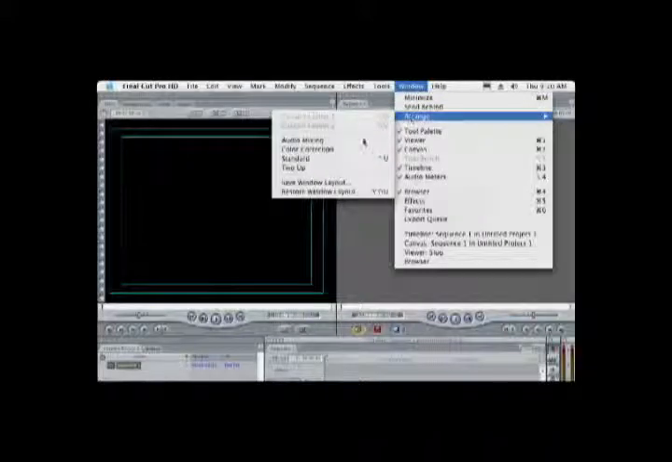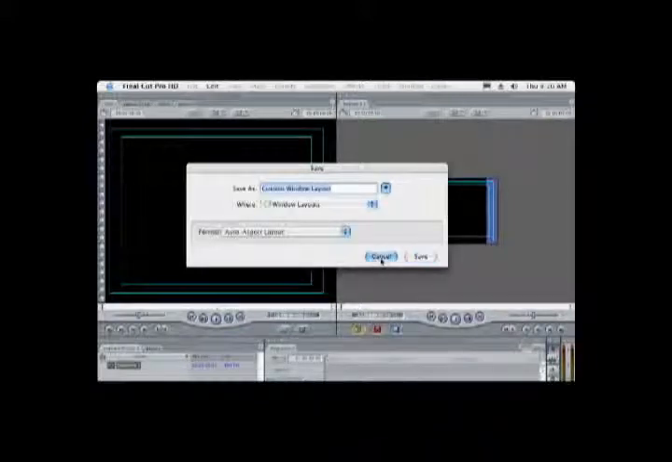Eventually, you'll probably find that you will have different setups for different projects or even different editing techniques. You can save these different formations simply by going to Window, then Arrange, and then selecting the Save Window Layout option. Final Cut comes with a number of its own pre-made window setups as well. Feel free to play around with these or make one of your own.